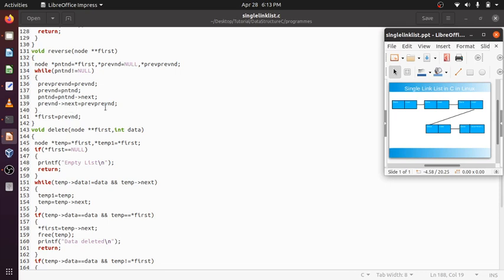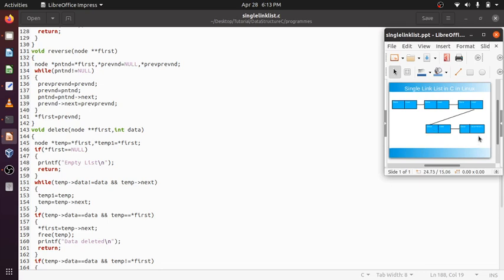Previous node points here, previous next will contain previous to previous, which is here.